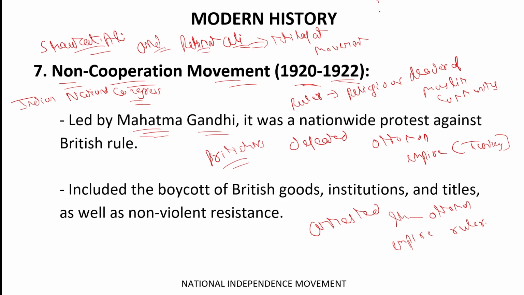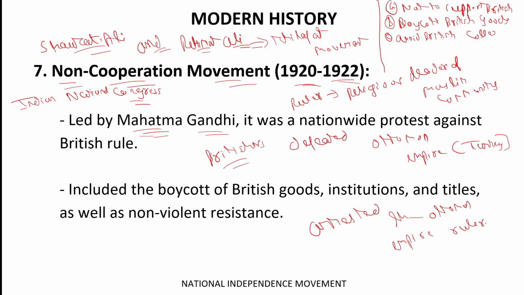Non-cooperation basically has the term of not to support the British. The second thing was to boycott British goods, and avoid British colleges, courts, and so on.